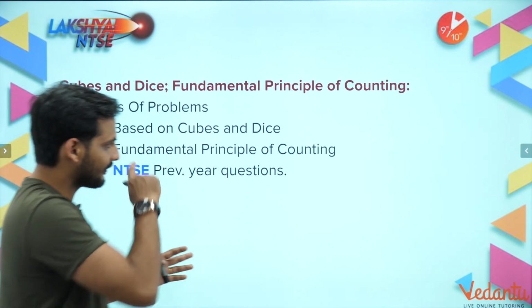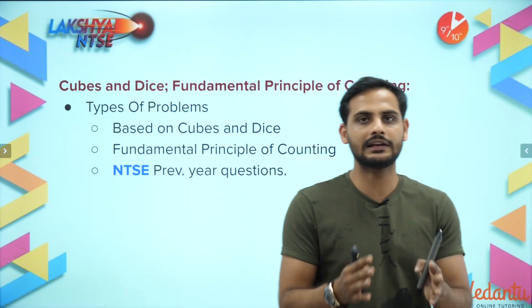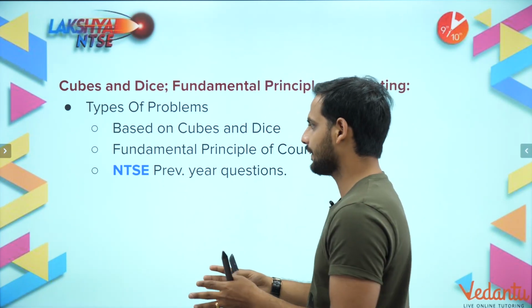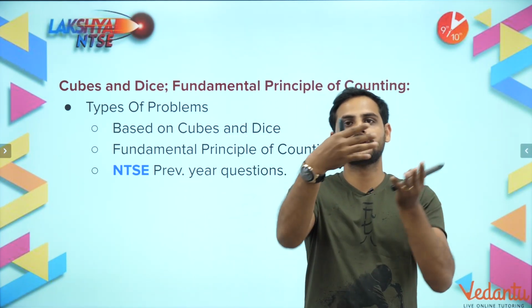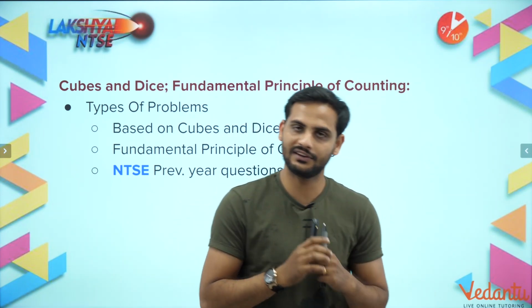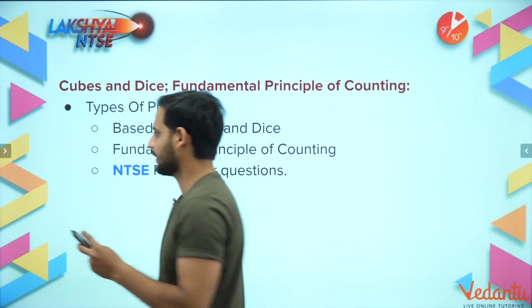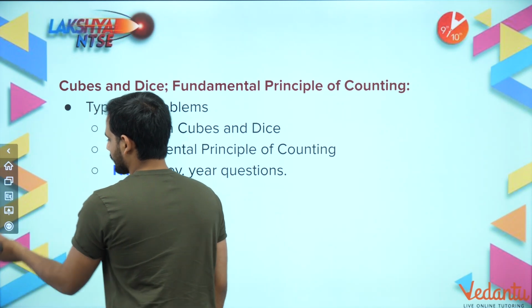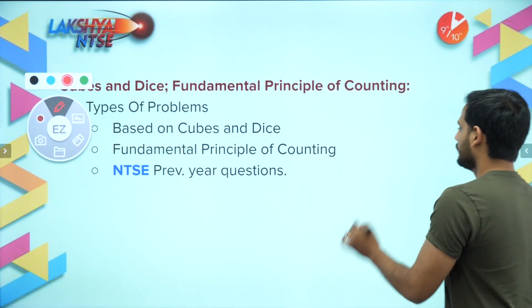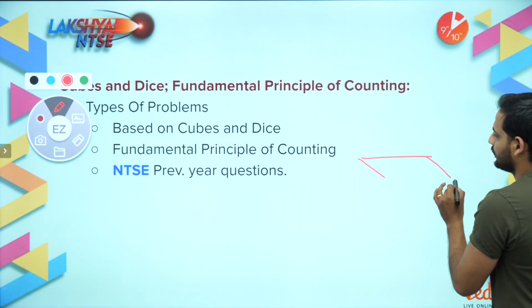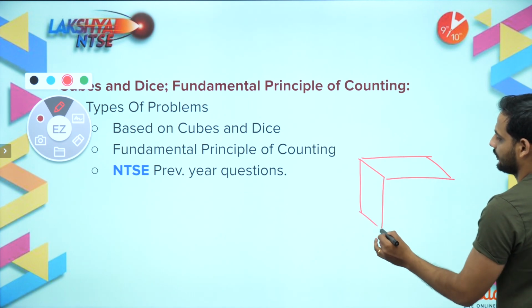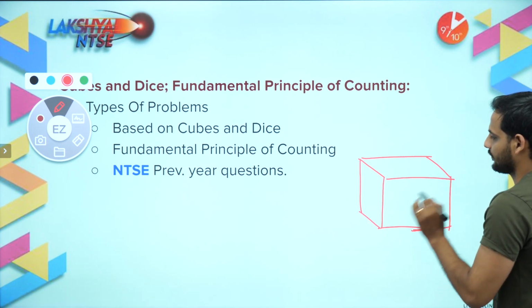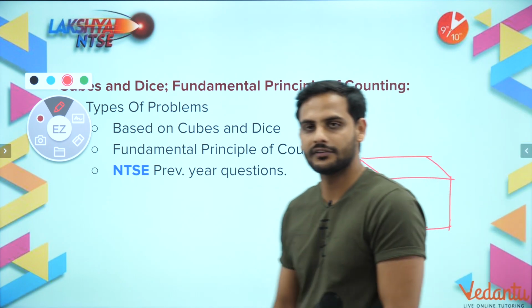Now in the cube, I want you to understand some things very clearly. A cube is made up of 6 squares. A cube is made up of 6 squares. Now understand very carefully, bachcho. If I make a cube which is made up of 6 squares, this is the whole basic here. Most of the questions are solved by this trick.